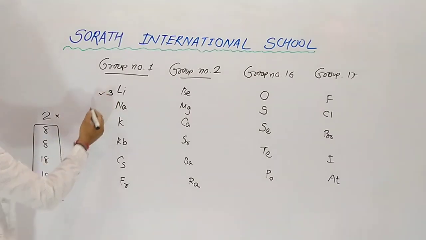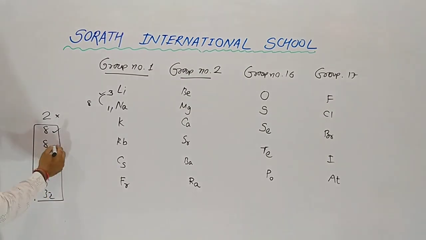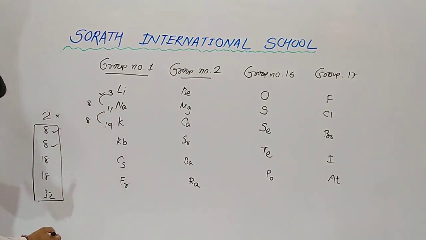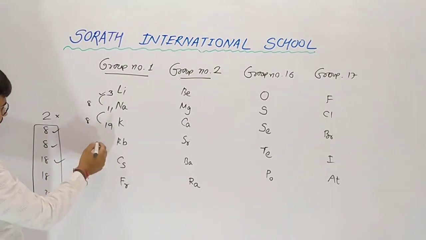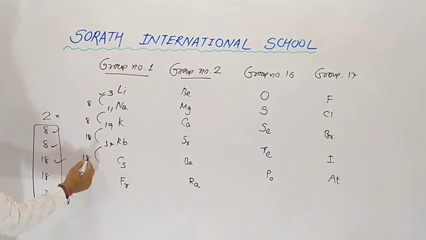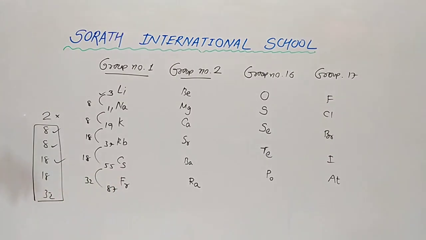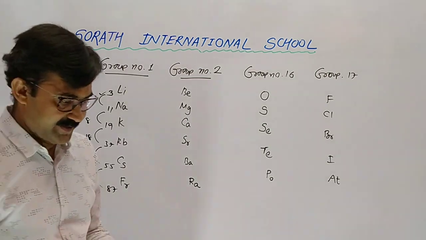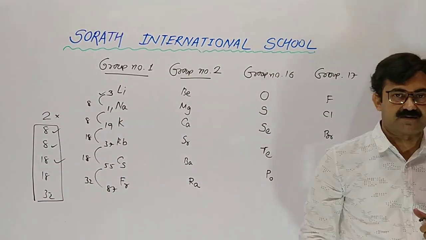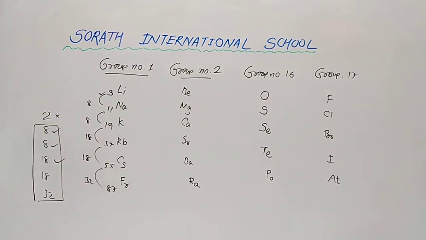So its atomic number is 3. Add 8, so 11. Add 8 to 11, so 19. Add 18 to 19, so 37. 37 plus 18, so 55. 55 plus 32, so it gives 87. Yes, throughout your 11-12 science syllabus, there is no need to remember atomic mass. We only have to remember atomic numbers. So this is the trick to remember atomic numbers.